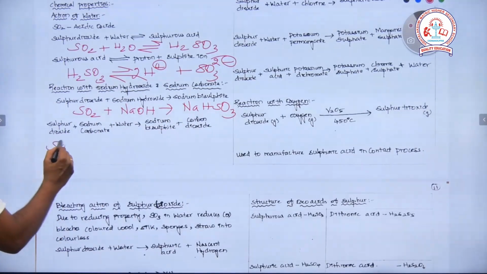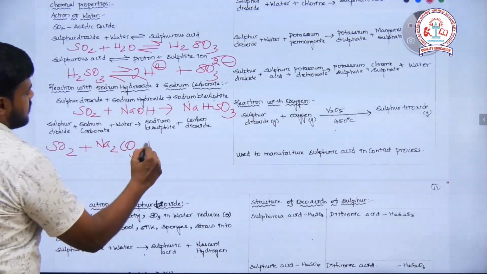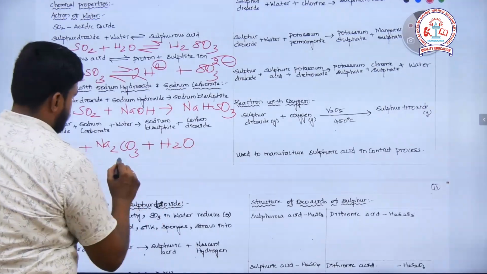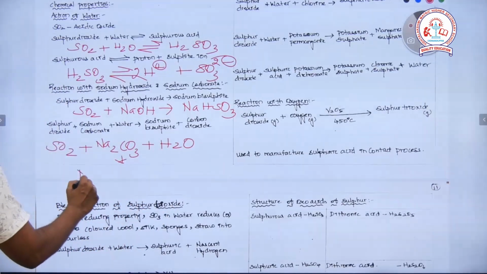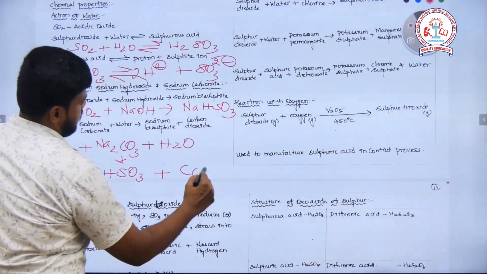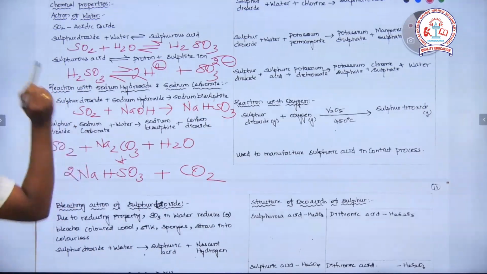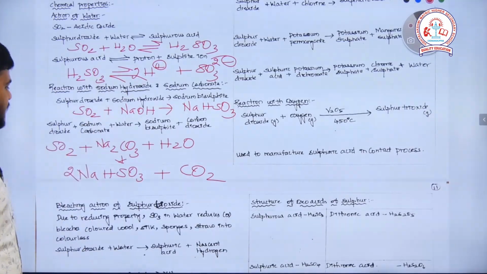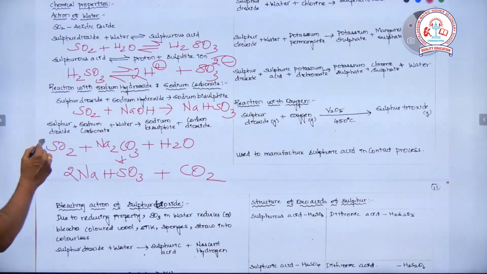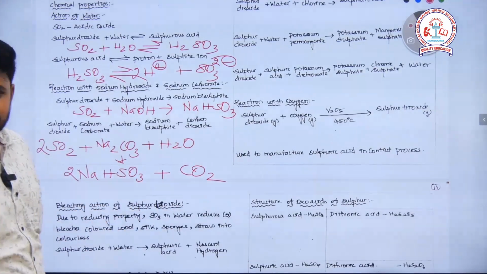Then sulfur dioxide reacts with sodium carbonate, Na2CO3 plus water, to form sodium bisulfite, NaHSO3 plus carbon dioxide. Sodium here it is 2, so I will make it 2 here. Hydrogen is 2 there. Sulfur here it is 2, so if I make it 2 here, sulfur is fine. Carbon 1. I need to check the oxygen: 4 plus 3 is 7, 7 plus 1 is 8, 6 plus 2 is 8, the equation is balanced.